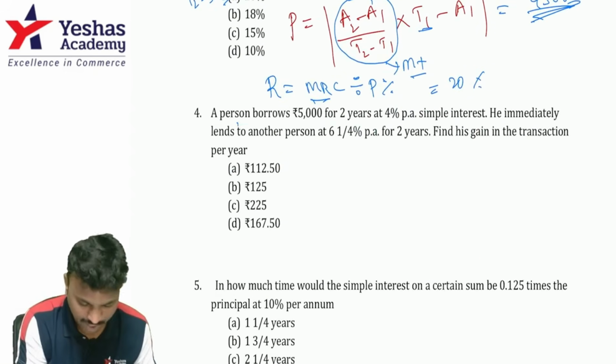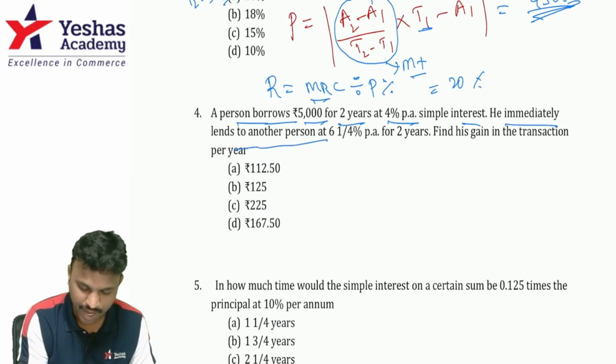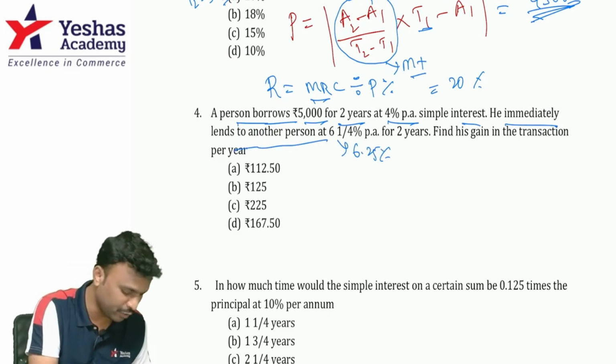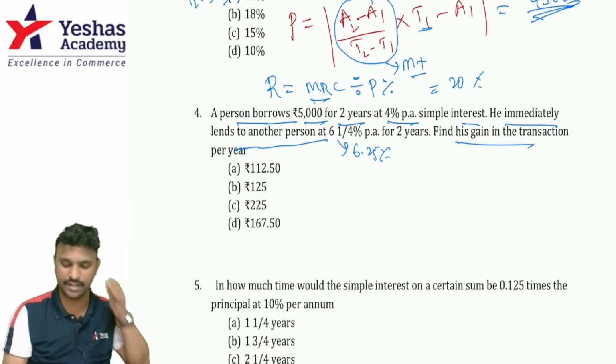Question number 4. A person borrows 5,000 for 2 years at 4% per annum simple interest. He immediately lends it to another person at 6 1/4%. That means 6.25%. How do you compute this? First of all, 1 divided by 4 plus 6, which is 6.25%. Find the gain in his transaction.